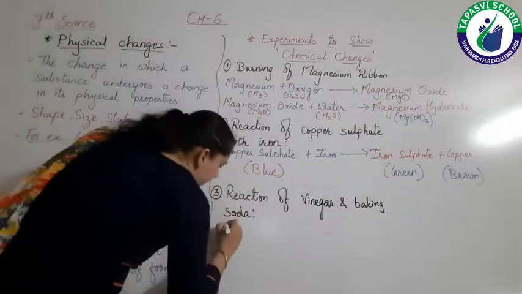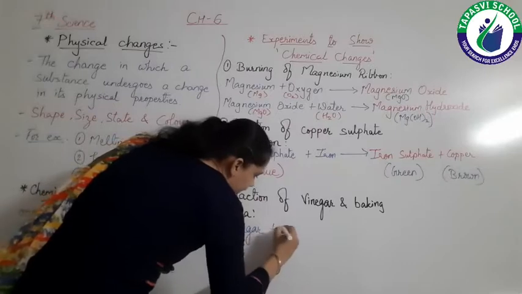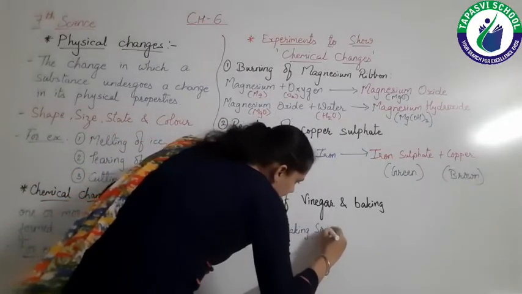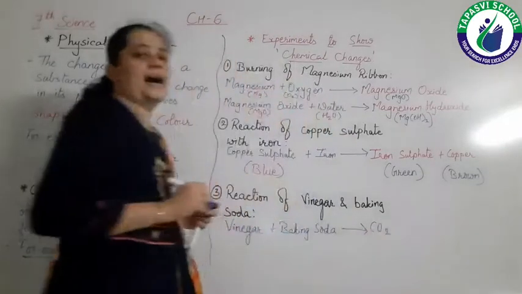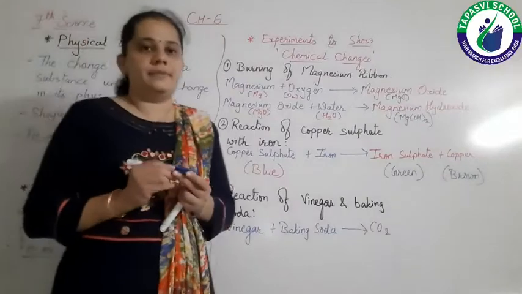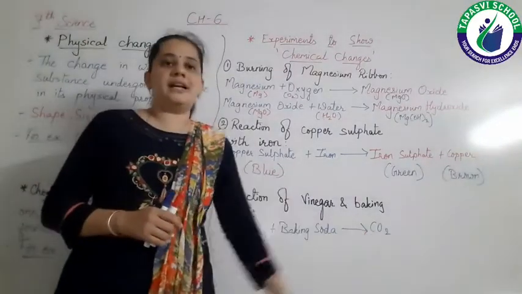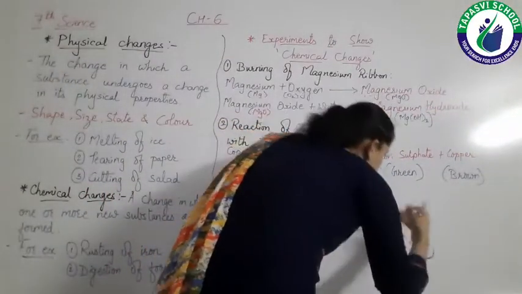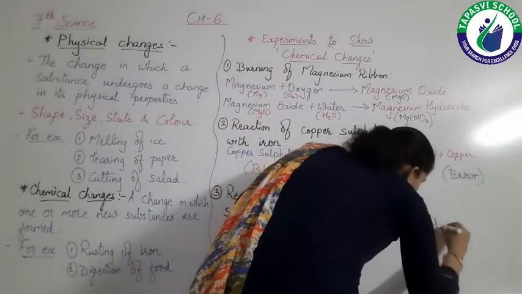So when vinegar reacts with baking soda, vinegar plus baking soda, then it will form carbon dioxide. Okay, carbon dioxide is formed. We know that carbon dioxide is a gas. So here we can write carbon dioxide.